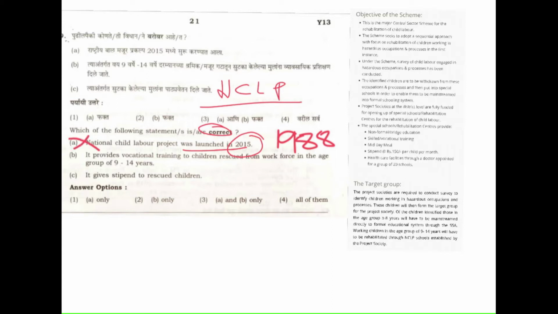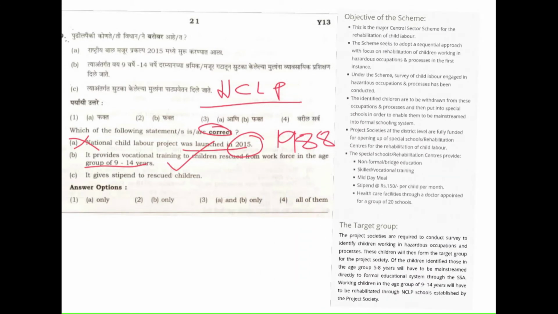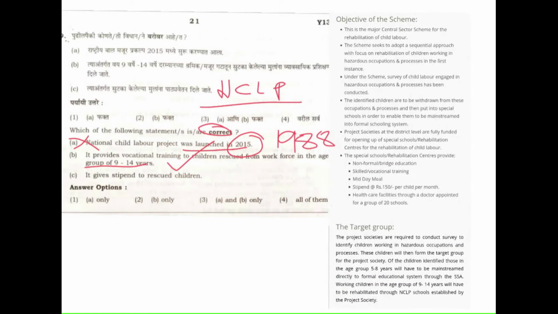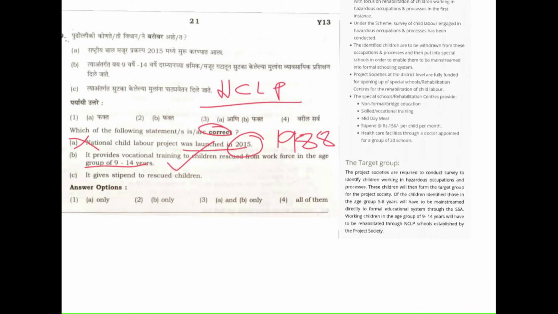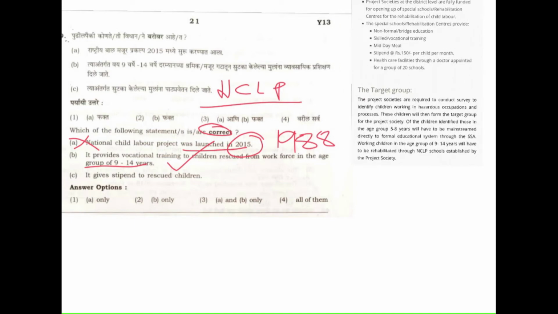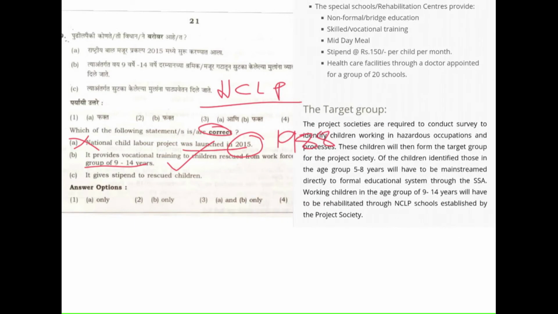The next one is that it provides vocational training to children rescued from the workforce in the age group of 9 to 14 years. Yes, this is right. I have taken this information directly from the website, labour.gov.in. In the objectives of the scheme, or in the target group, we will see the target group. In the target group we can see this. Okay, just a minute.